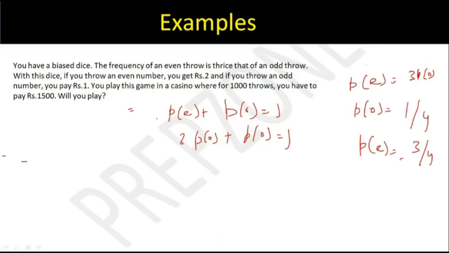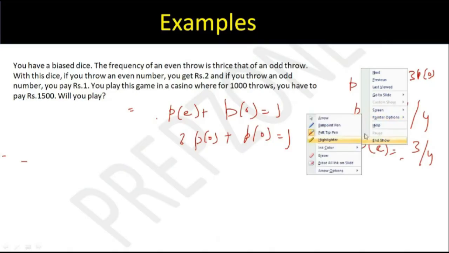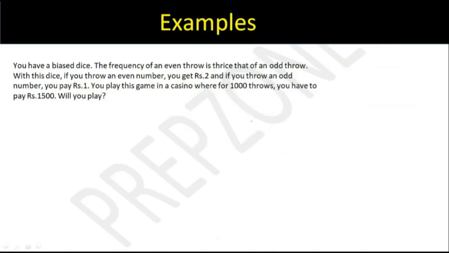The frequency of an even throw is, okay, this is frequency. Sorry, I read this question as probability of an even throw is thrice that of an odd throw. I'm yet to explain this, by the way. I was just writing the expression that is given, but I read this as probability. This is frequency. I'll explain this.